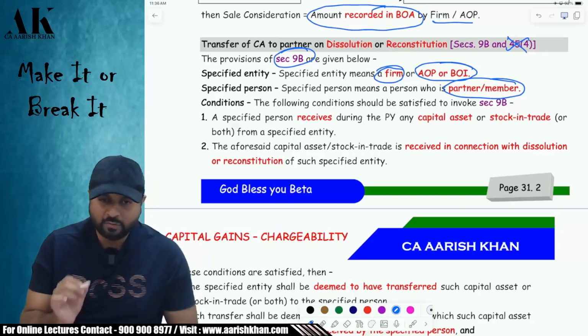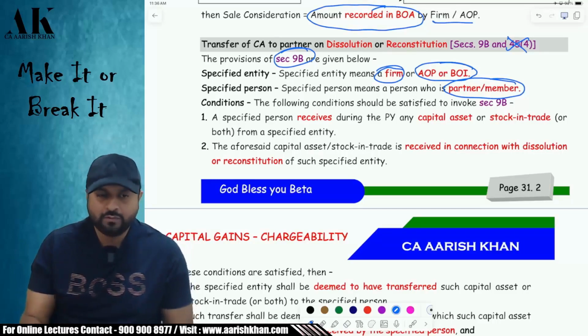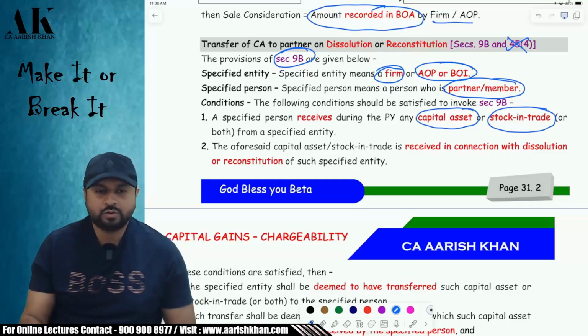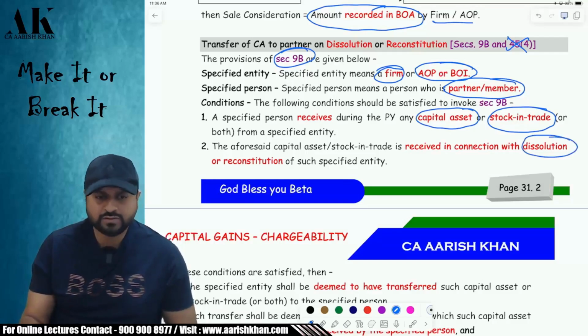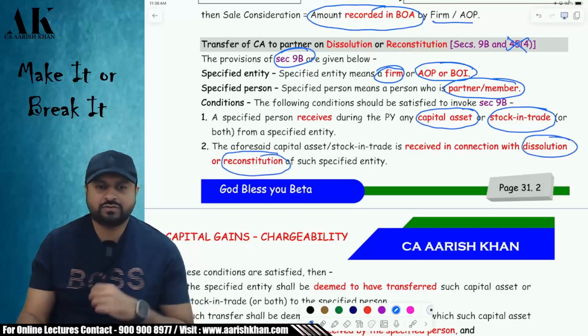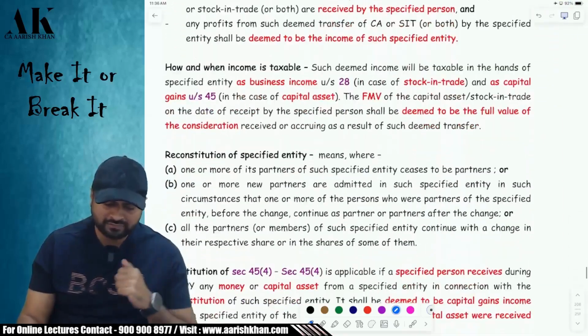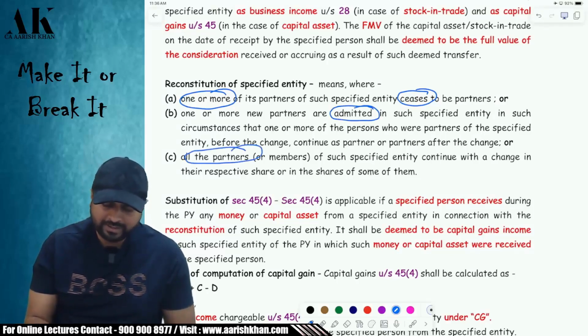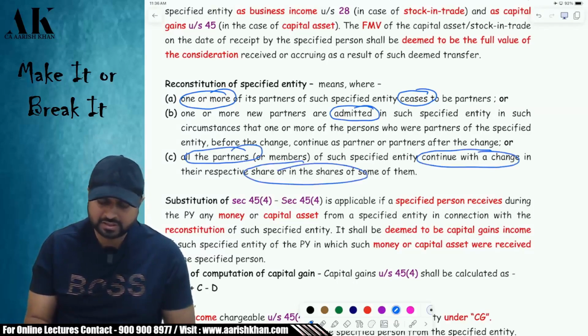9B is attracted when, listen, are you listening or not? Please tell me. 9B is talking about when a partnership firm gives what? A capital asset or stock in trade. To whom? To a partner. Why? What is the reason? What is the event? The event is either dissolution of the firm or reconstitution of the firm. What do I mean by reconstitution of the firm? Reconstitution is defined on the next page as either one or more partners leave the partnership firm, or one or more partners are admitted in the partnership firm, or all the partners are the same and there is a change in the respective shares of the partners.